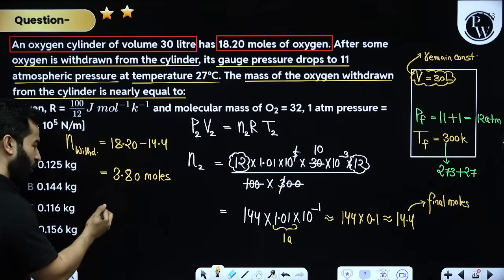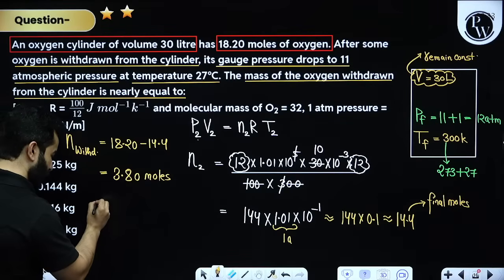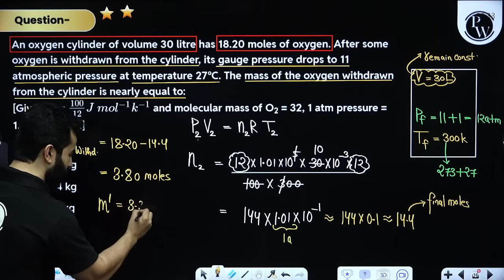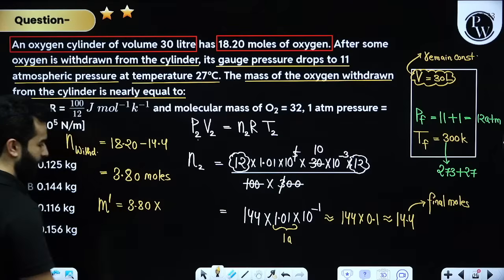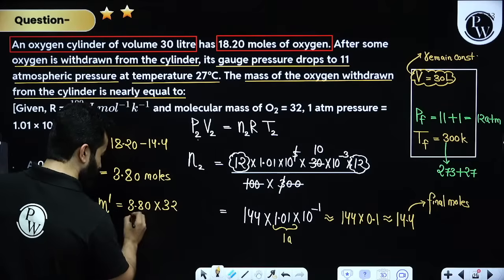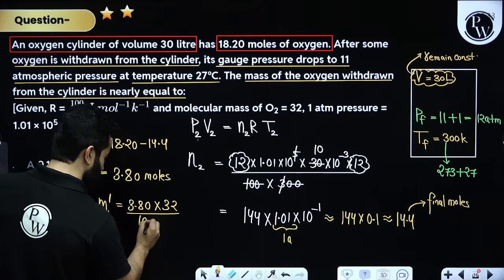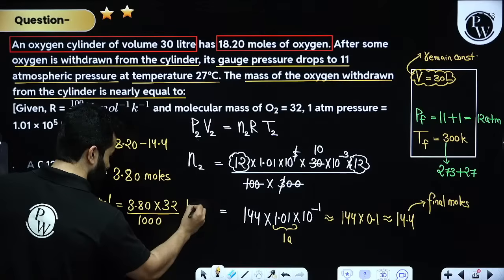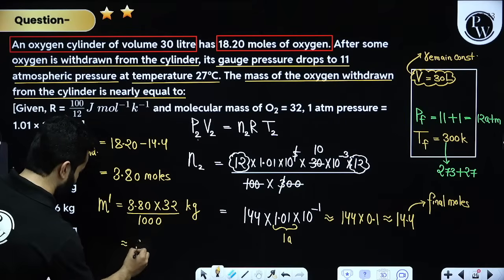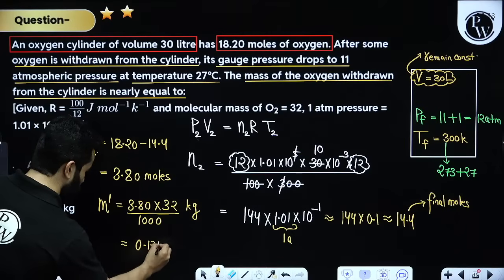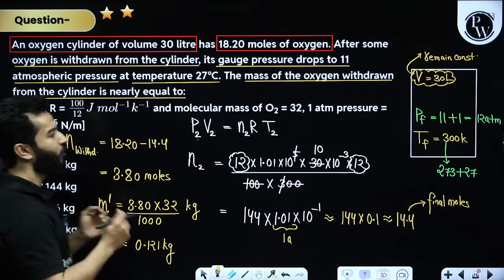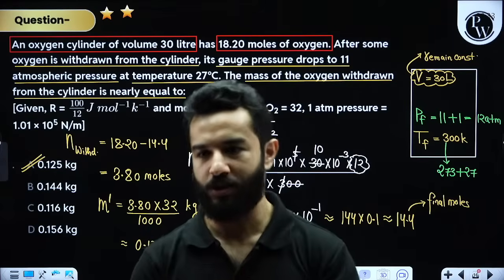Fine. We all know that, sir, if we want to know the mass that has left, we are going to simply write 3.80 multiplied by molecular weight. This answer will be in gram. We want to give our answer in kilogram, so divided by 1000. So our answer will be in kilogram. If you solve it, this will approximately be 0.121 something kilogram, and the nearest answer is A. That's how you have to do these types of questions in the exam.